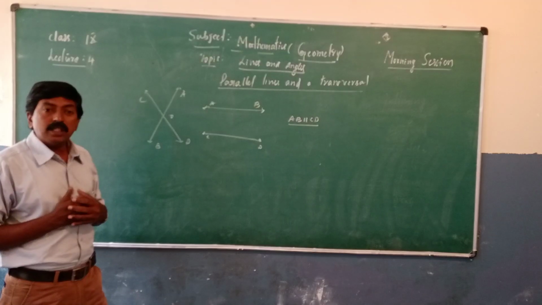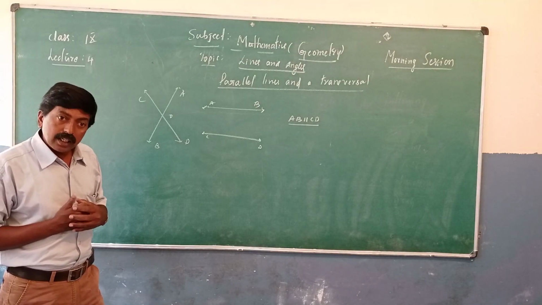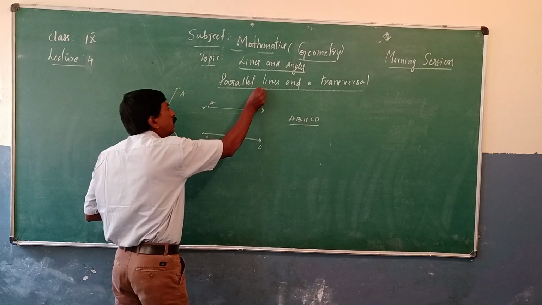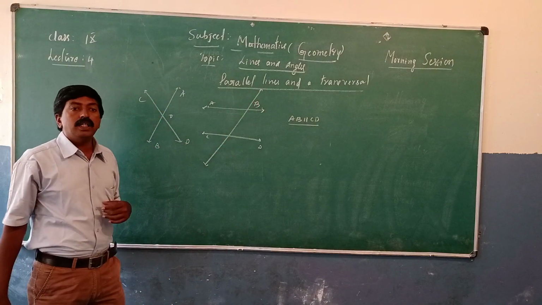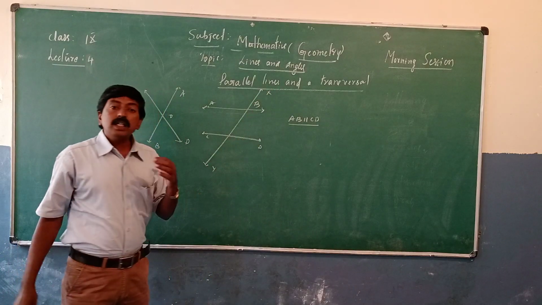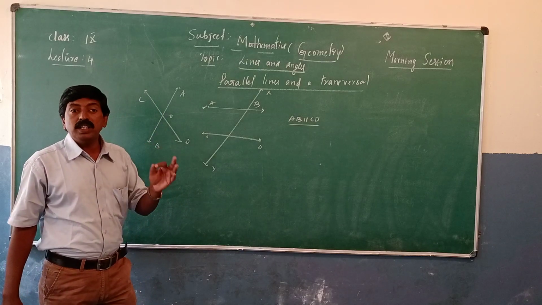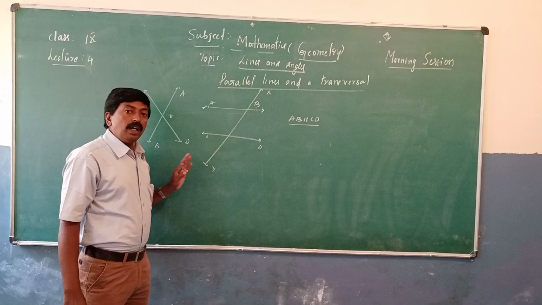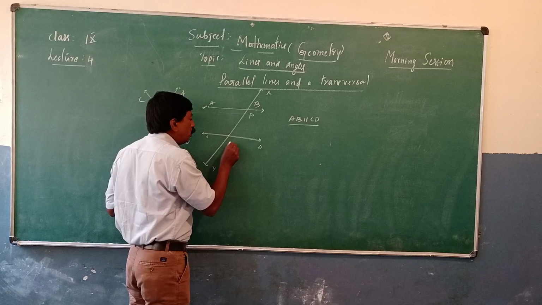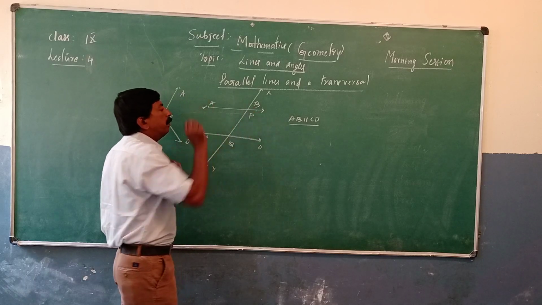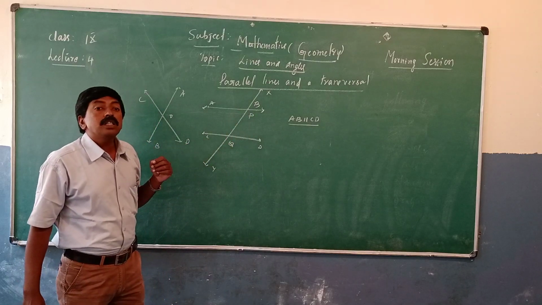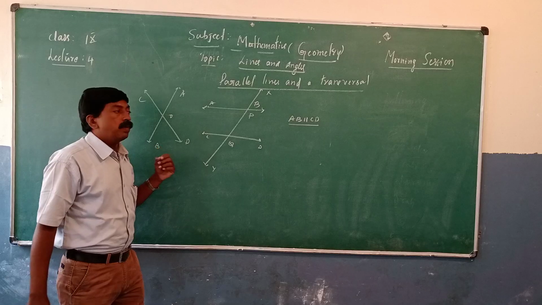So, what do you know about a transversal? A line that cuts 2 lines, or 2 or more lines, is called a transversal. In this diagram, XY is a transversal. It will intersect AB at P and CD at Q.